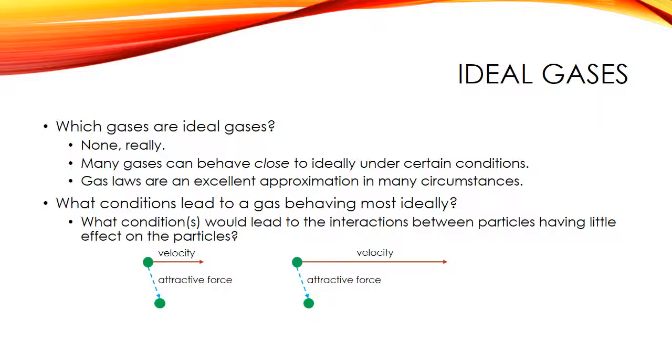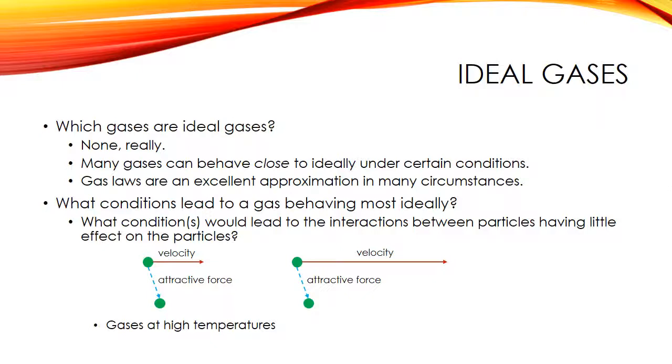So what we would do to make them go faster is to increase the temperature. If the gases have high temperatures, that means these particles are moving around very quickly. And the faster they move, the less of an effect these attractive or repulsive forces, either one, will have on their motions.